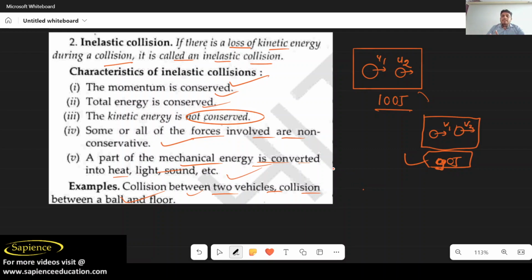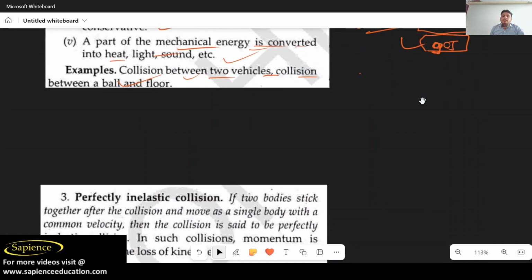In an inelastic collision there is a loss of kinetic energy, very important, but in an elastic collision no loss is happening, right? So I hope you have understood elastic and inelastic collision.